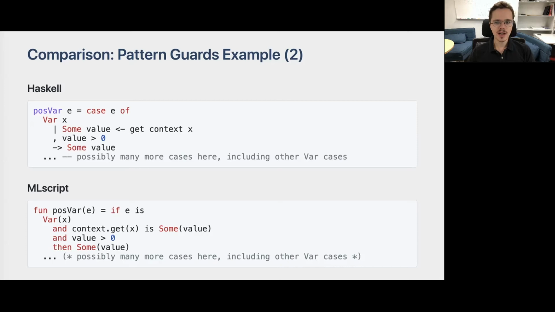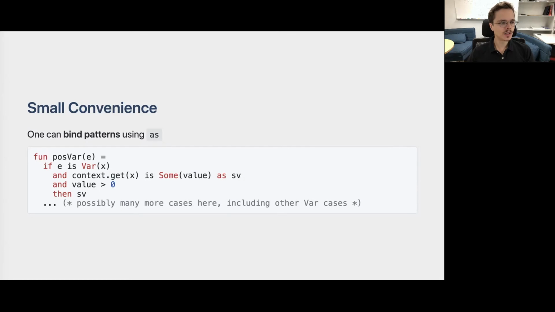With this example, I hope to have convinced you that the UCS is at least as powerful as Haskell's pattern guards, but that it's also more natural to write and easier to read and understand. As a small convenience, we also allow binding some parts of patterns using the as keyword, so that we do not have to repeat the sum of value expression here.